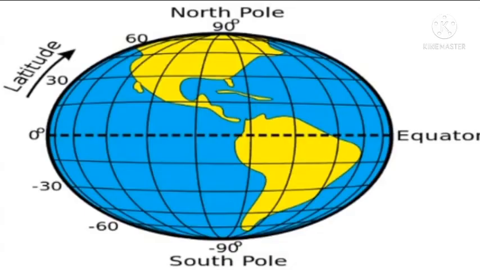Equator means an imaginary line around the middle of the earth. It is halfway between the North Pole and South Pole at 0° latitude. The equator divides the earth into the northern hemisphere and the southern hemisphere.